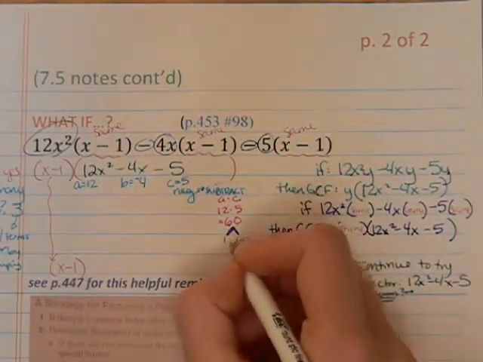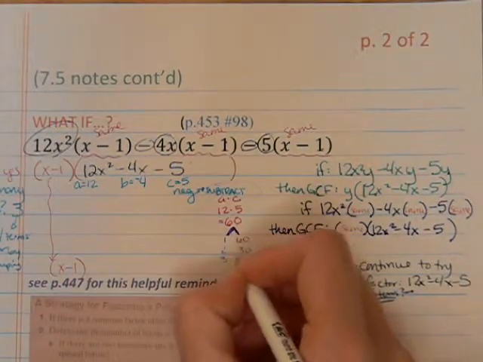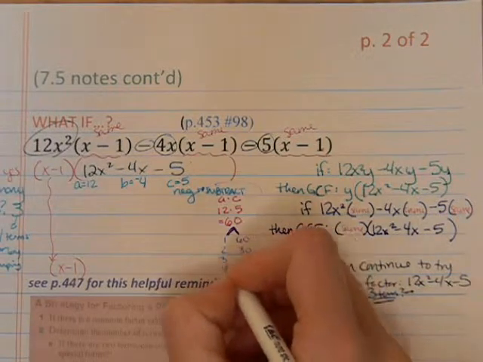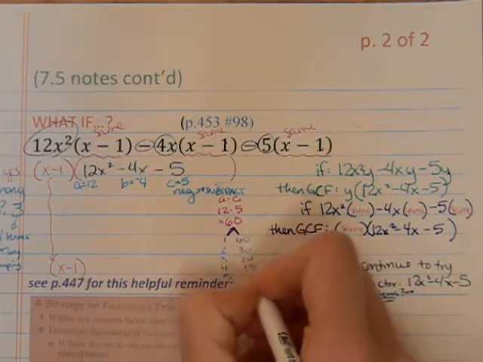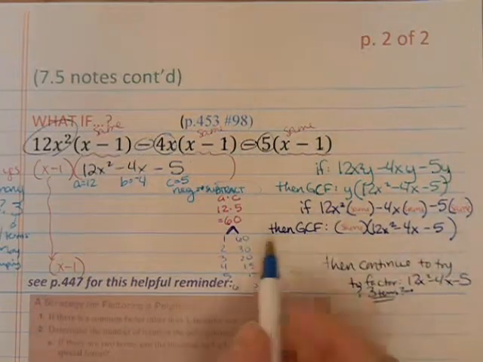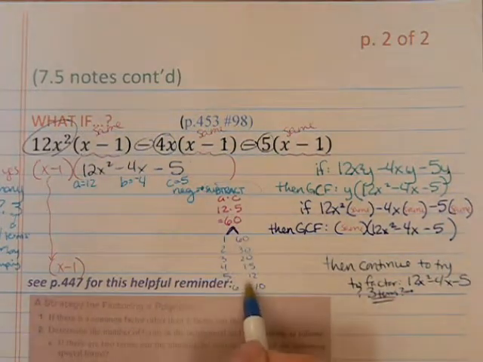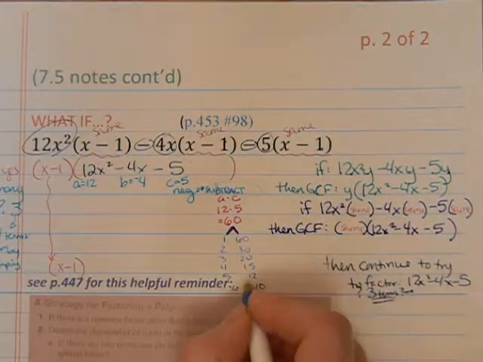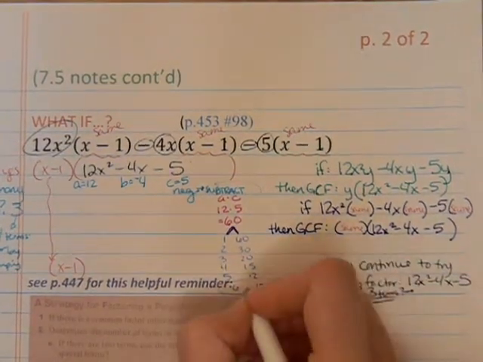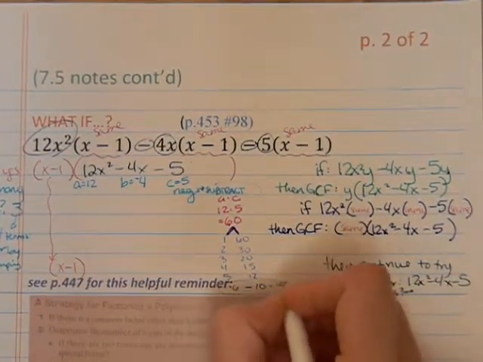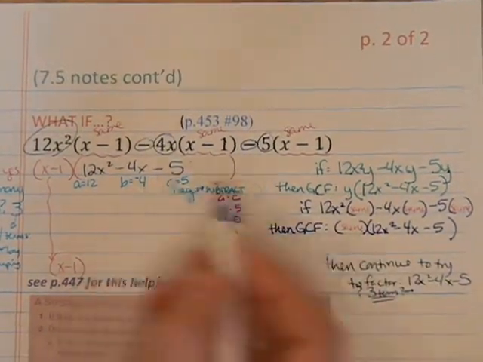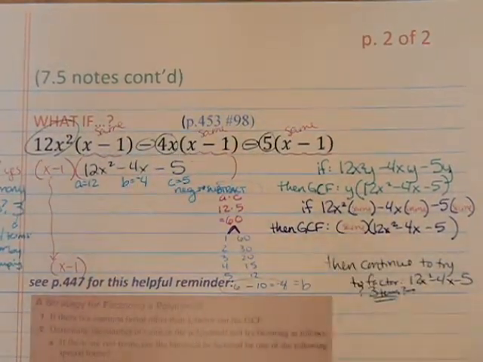So 1 times 60, 2 times 30, 3 times 20, 4 times 15, 5 times 12, 6 times 10. As soon as you find the pair, you can stop listing, because there will only be one pair if it's factorable. In this case, 6 and 10 is the pair we want, because 6 minus 10 will give us that -4 that we're aiming for. That equals our b value.